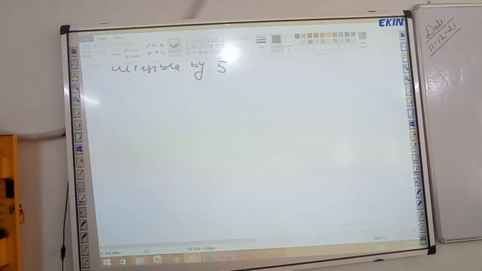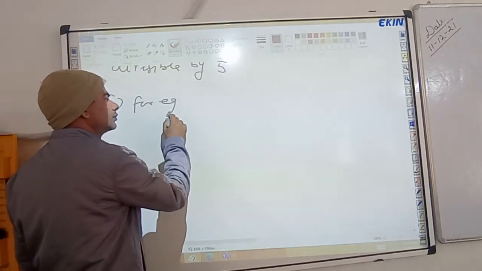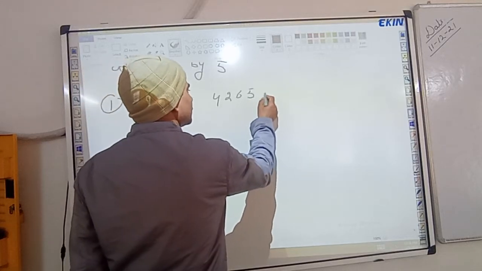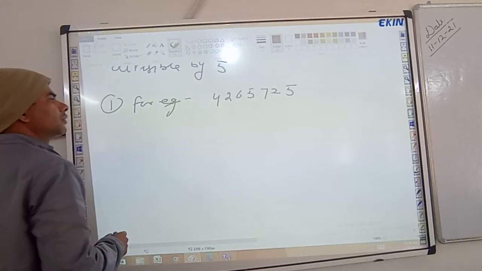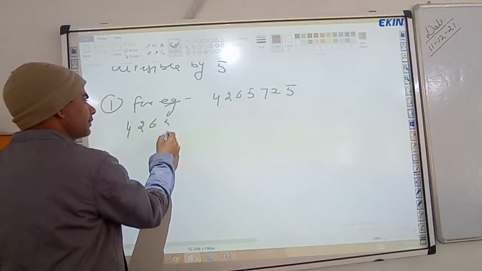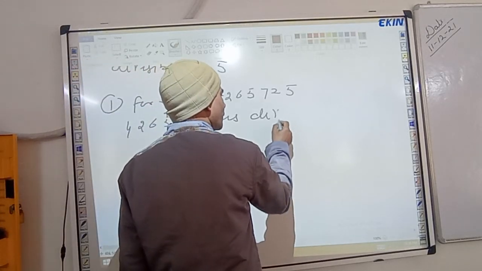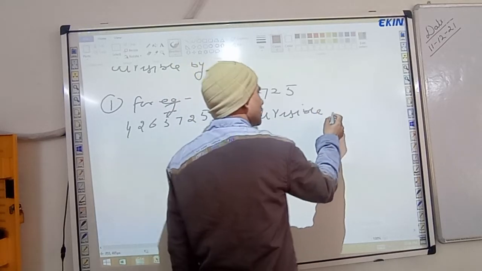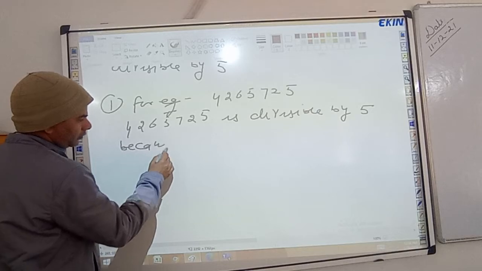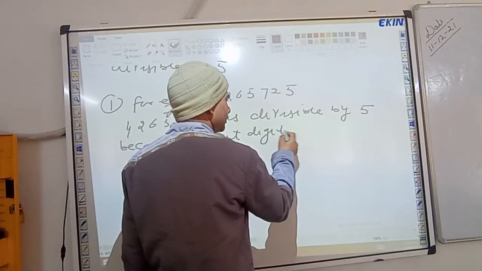For example, first, this number 4,26,5725 is divisible by 5 because the unit digit is 5.